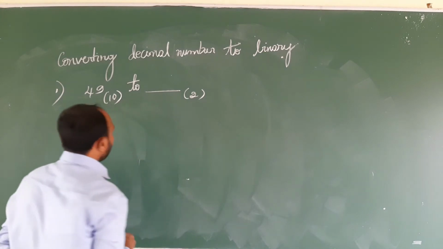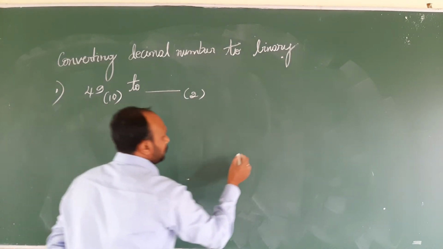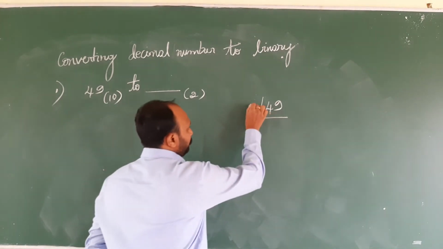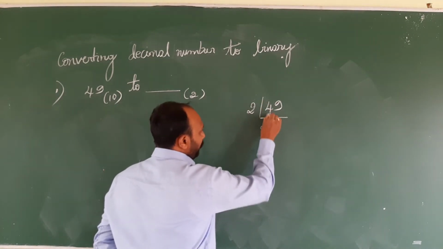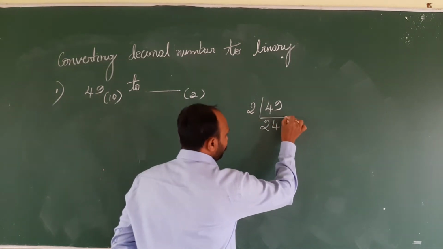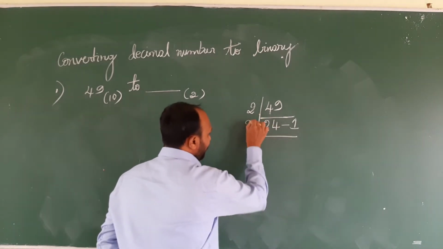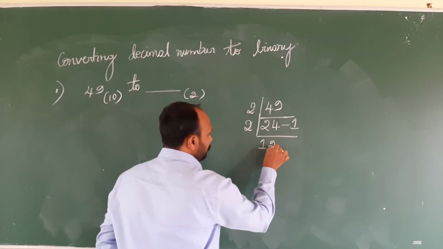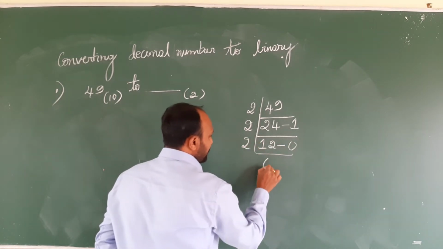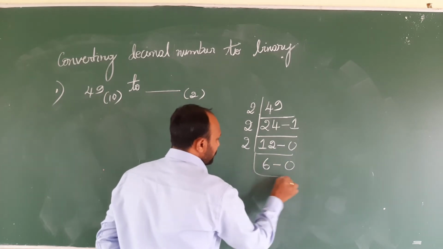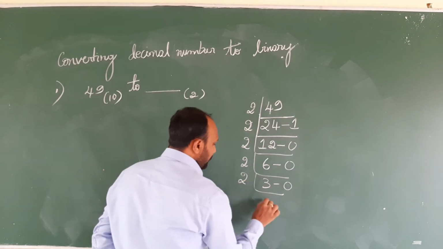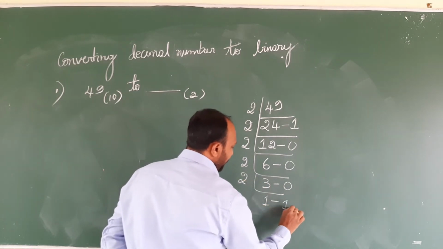So, how to convert this? Very simple. Please notice here, 49 will be divided by 2. 2 24s are 48. What is the remainder? Remainder is 1. Next again, 2 12s are 24. What is the remainder? Remainder is 0. 2 6s are 12. What is the remainder? 0. 2 3s are 6. What is the remainder? 0. 2 1s are 2. What is the remainder? Remainder is 1.